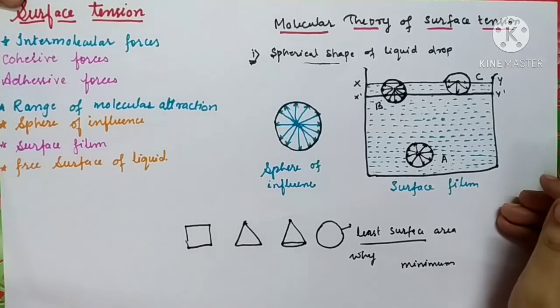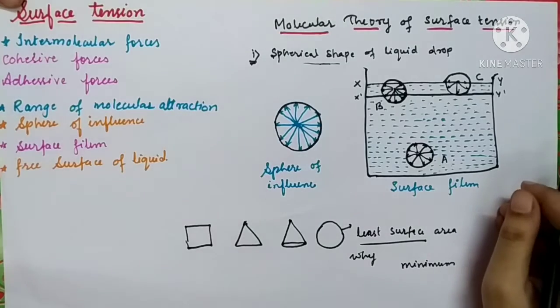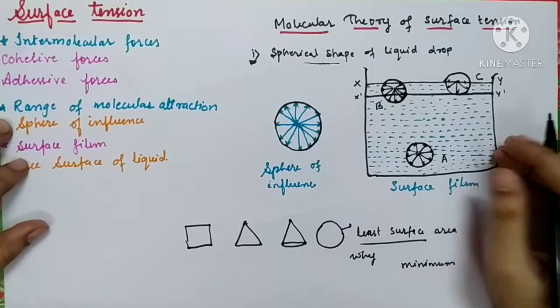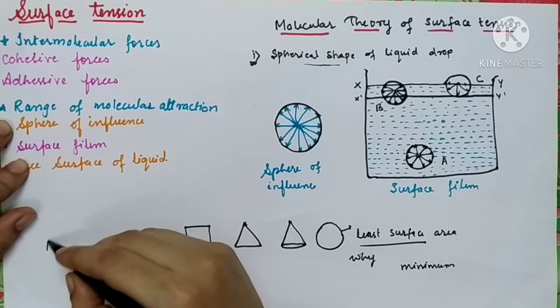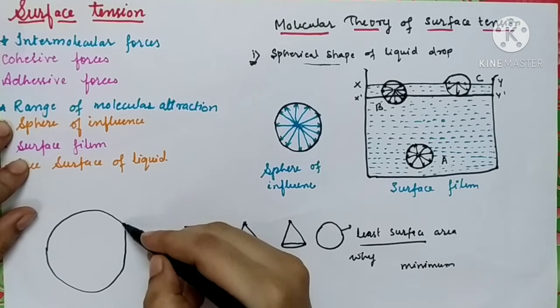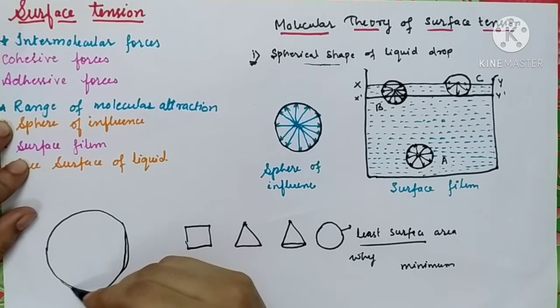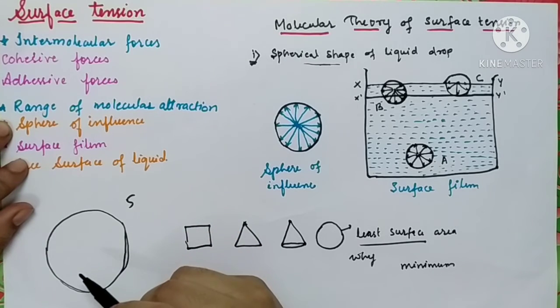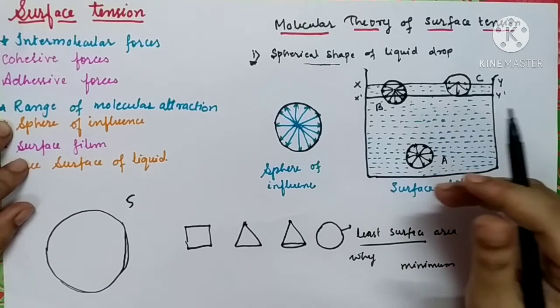Suppose you have been given one task, to move in a circular path, or suppose there is a circular road and you are asked to take 5 rounds of it. Would you like to do that?